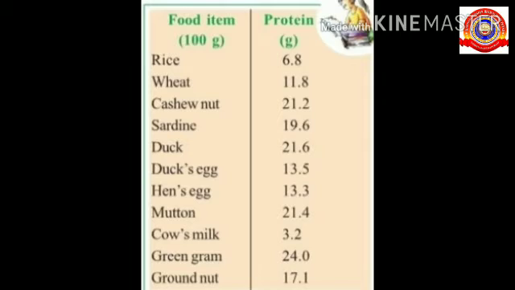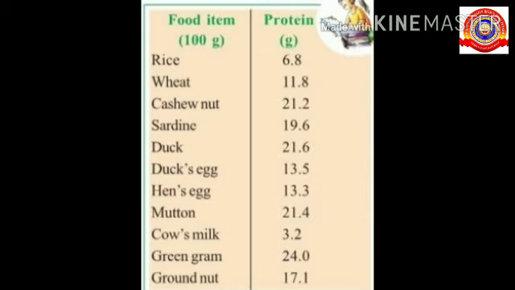And 21.6 gram of protein is contained in duck. And in duck's egg, 13.5 gram of protein is contained, and in 100 gram of hen's egg, 13.3 gram of protein is contained. 21.4 gram of protein is contained in mutton, and 3.2 gram of protein is contained in cow's milk.